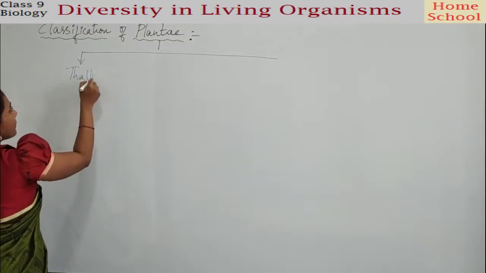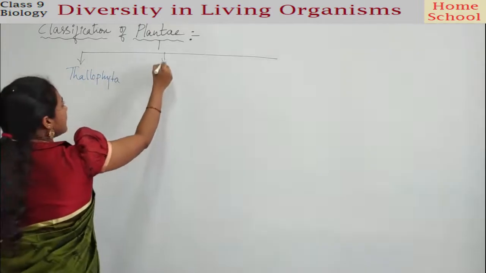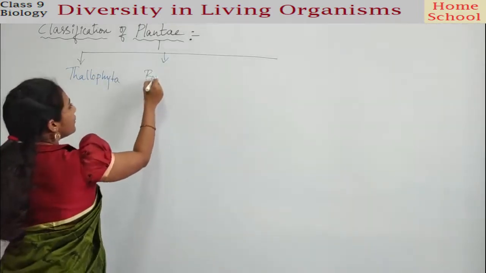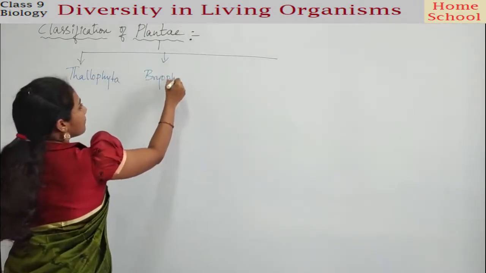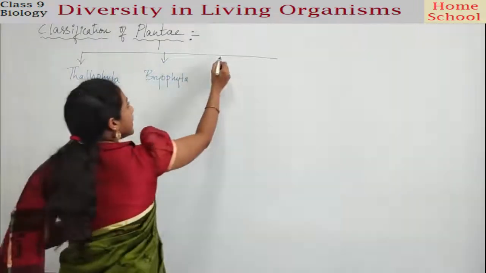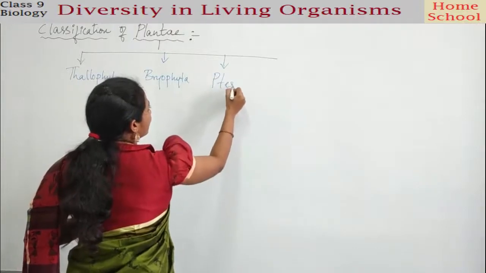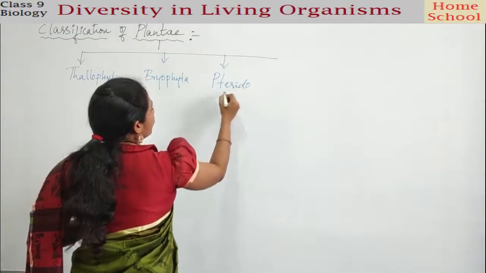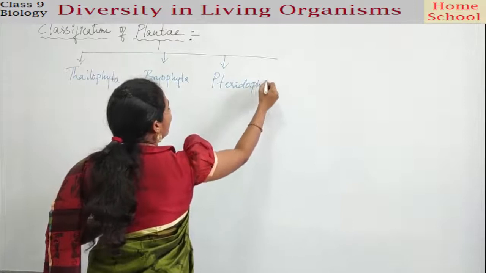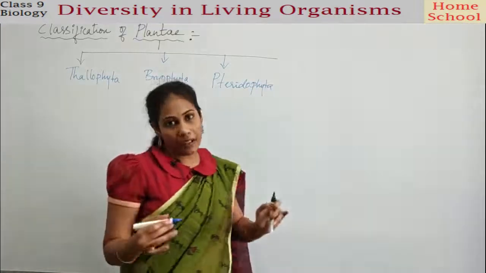Thallophyta. And the second subdivision is Bryophyta. Bryophyta, very, very important subdivision. And the third one is Pteridophyta. Pteridophyta. And here the P is silent. We call it Pteridophyta.